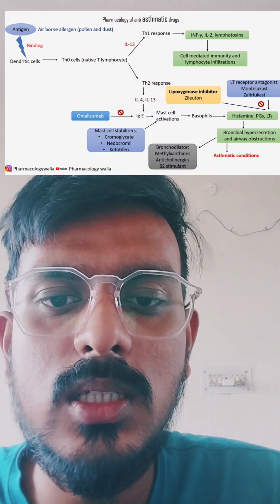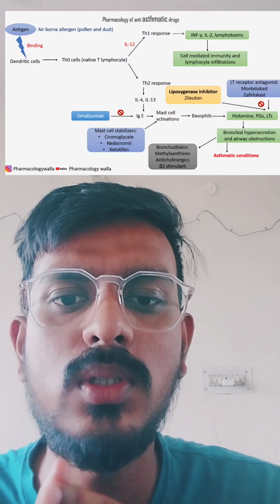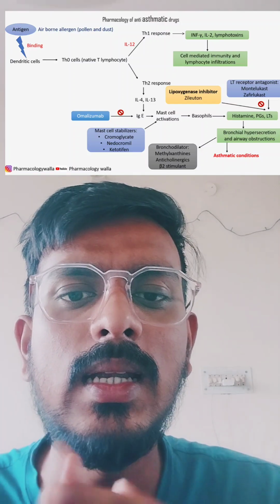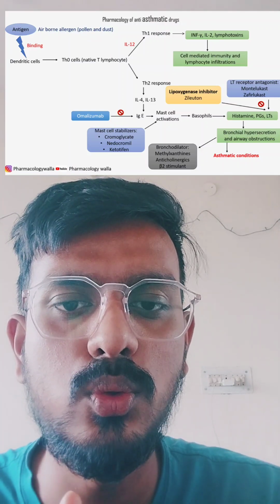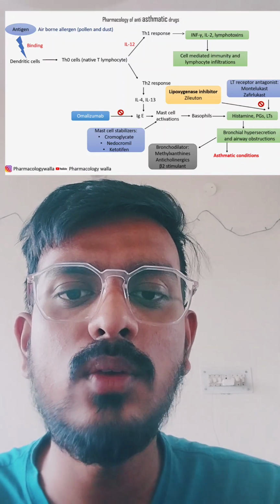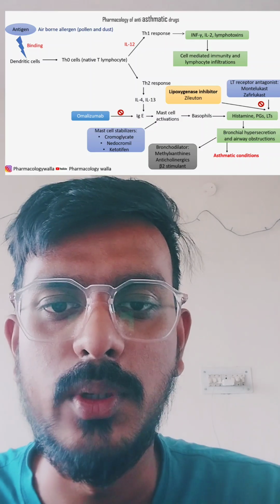From the Th0 cells two responses are generated, the Th1 response and the Th2 response. In the Th1 response, interferon gamma and interleukin 2 will be generated, which are responsible for cell mediated immunity.